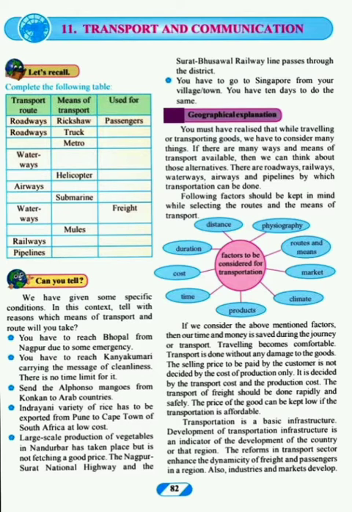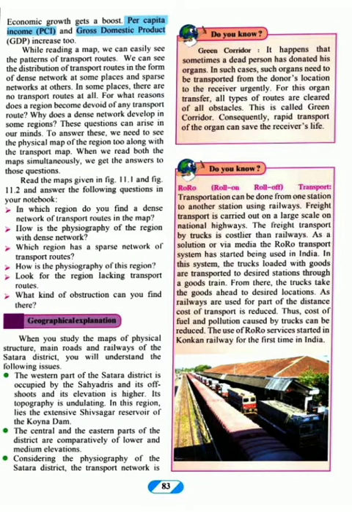Also, industries and markets develop. Economic growth gets a boost. Per capita income and gross domestic product increases too, right? The more the means of transport, as I am saying, कि more टेक्निकल मीन मतलब क्या, जितना एडवांस है कंट्री ट्रांसपोर्टेशन के फैक्टर में या मोड्स ऑफ ट्रांसपोर्ट के फैक्टर में, उतना डेवलप्ड कंट्री होता है, उतना कंट्री का GDP, जो हम लोग बोलते हैं GDP, और per capita income also increases.